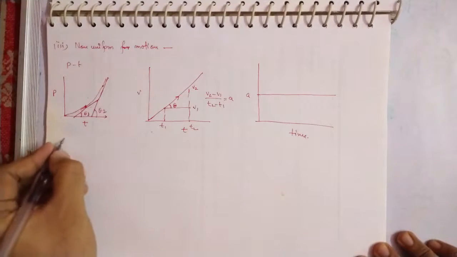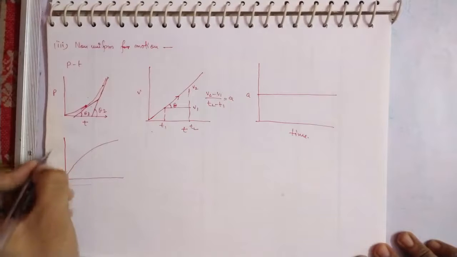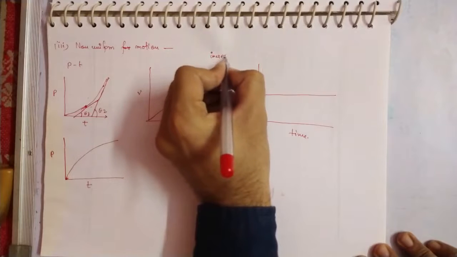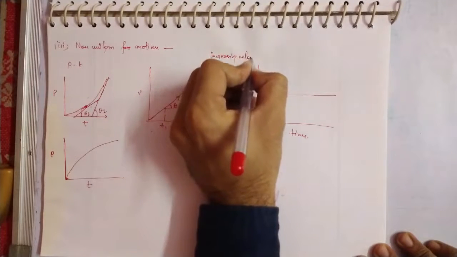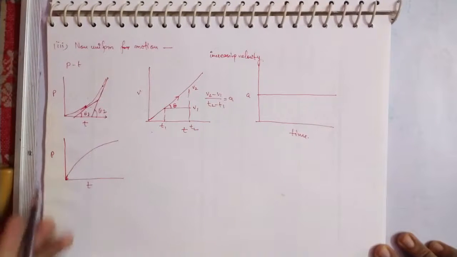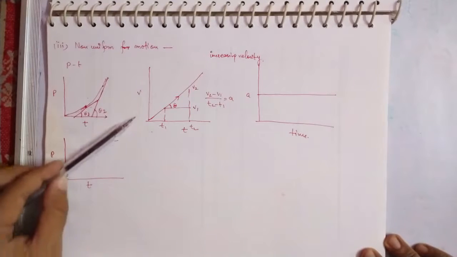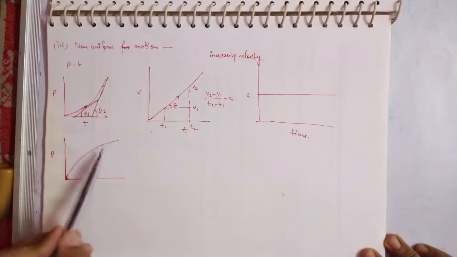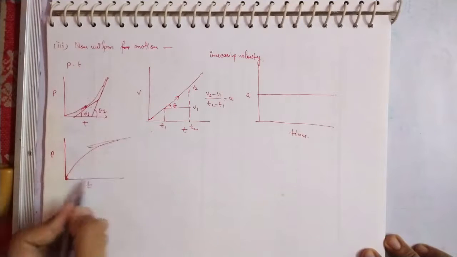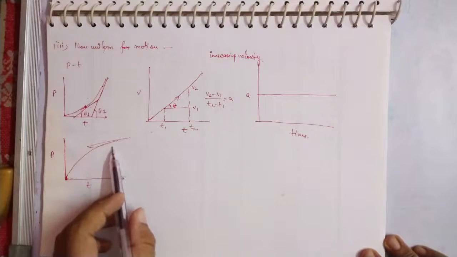Now this same non-uniform motion can also be seen like this. Okay, so this is again a position-time graph. This was the case for increasing velocity. And in this graph, if you see the tangent and how it is varying, at this point the tangent is like this. At this point the tangent is decreasing, and at this point the slope is completely becoming parallel to our x-axis, that is the time. Okay, the slope is continuously decreasing, that means your velocity is decreasing.